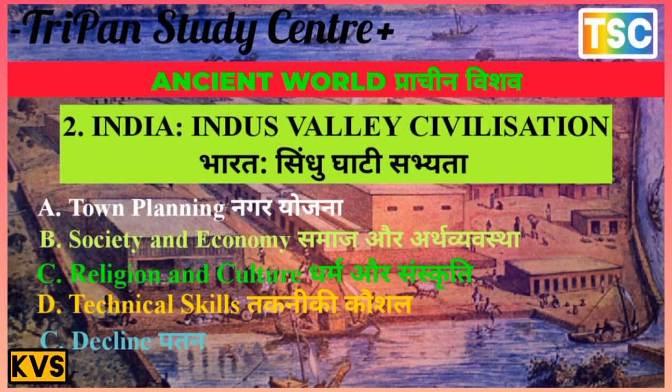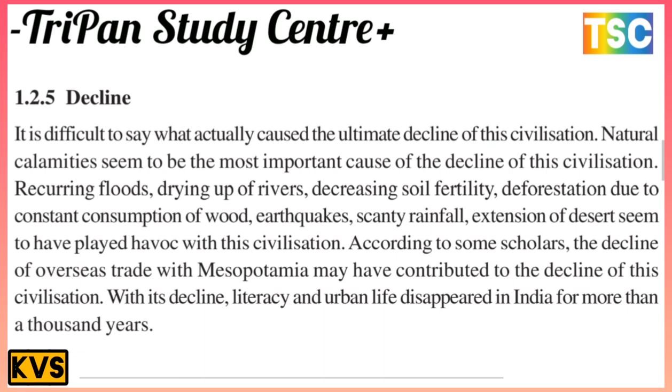The next topic here is the decline. It is difficult to say what actually caused the ultimate decline of the civilization. Naturally, climate seems to be the most important cause of the decline of the civilization. The recurring floods, drying of rivers, decreasing soil fertility, and deforestation due to the constant consumption of wood, and also earthquakes, scant rainfall and extension of deserts seem to have played a heavy role in this civilization.